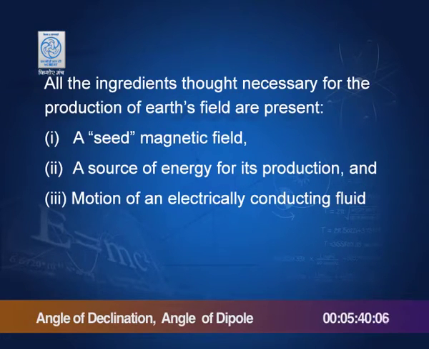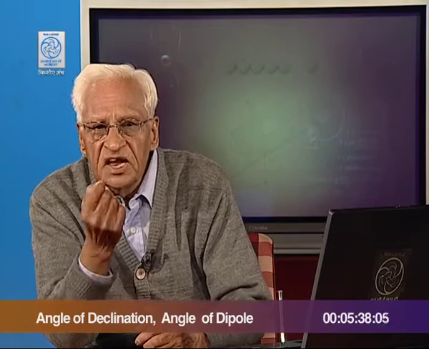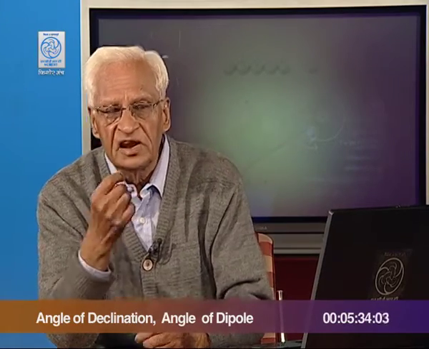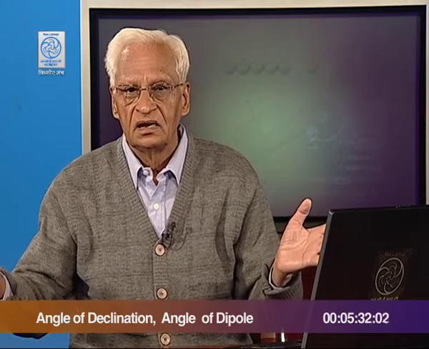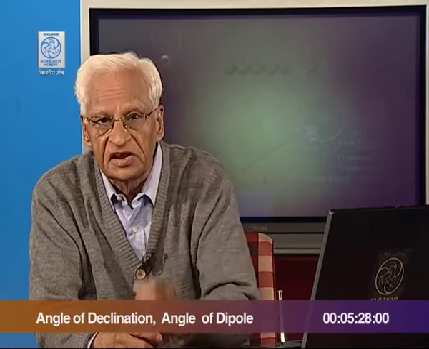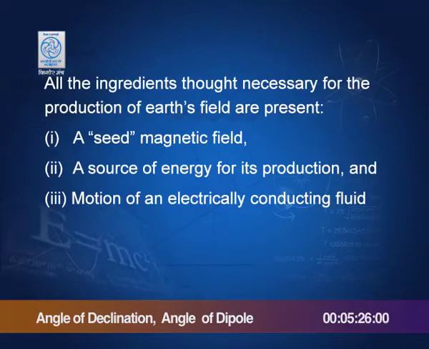A seed magnetic field, that means a very weak magnetic field must be there to begin with. This weak field can be amplified, but we can't start from 0 field. So, we need a seed field in the earth, a source of energy for the production or amplification of this seed field, and the motion of an electrically conducting fluid.